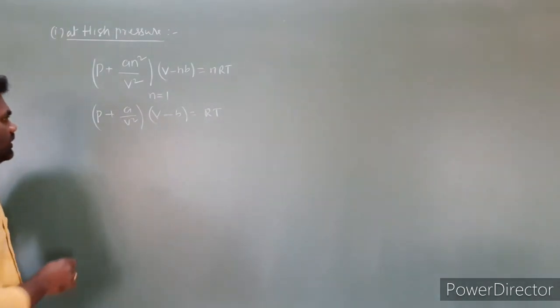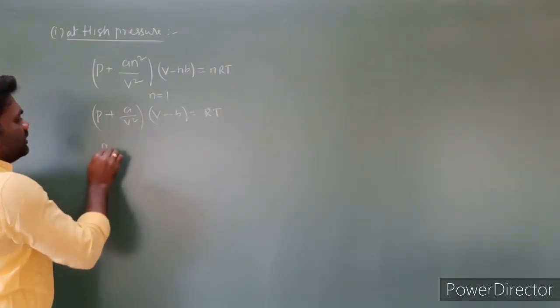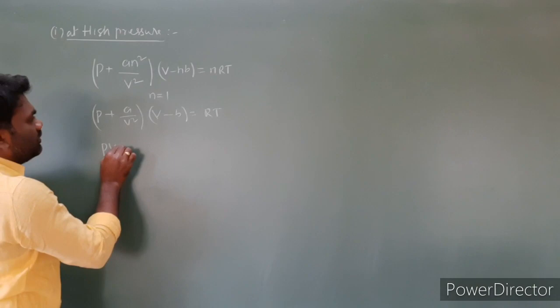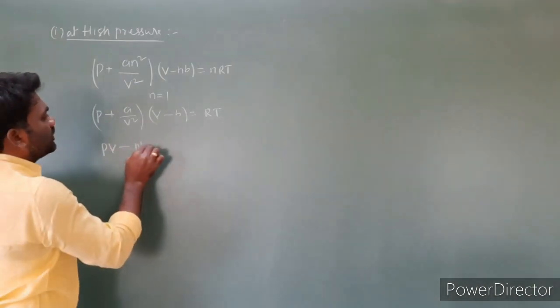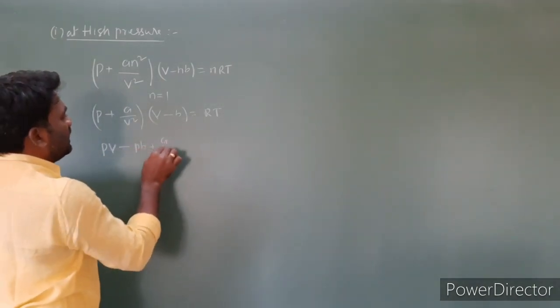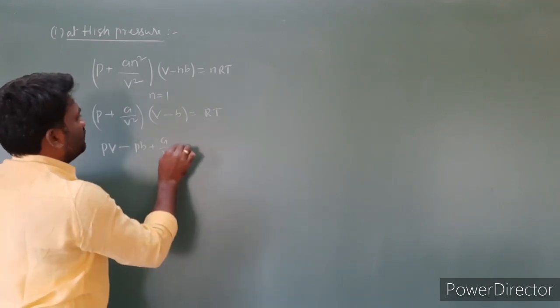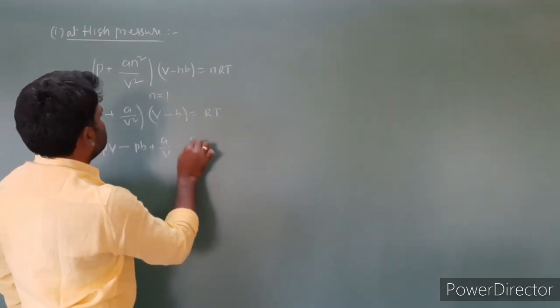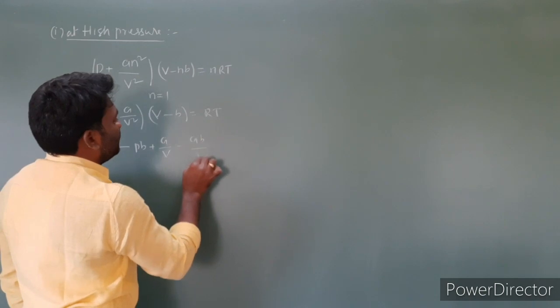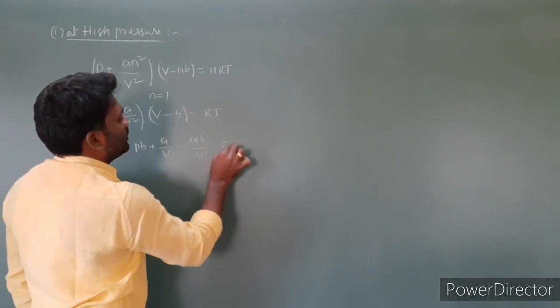Then multiplying out, we get PV minus Pb plus a by V minus ab by V² is equal to RT.